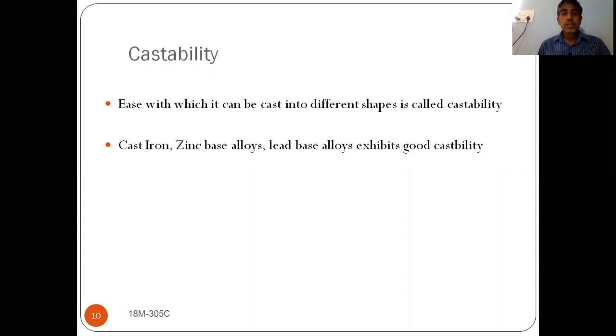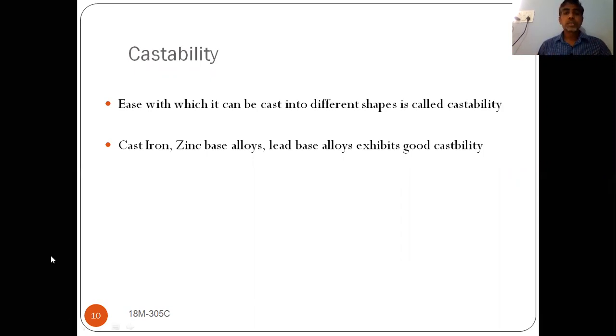So how easily can we cast? The ease with which we can cast a material is called castability. If it is easily castable, then we can say that it has good castability. If it is very difficult to cast, then we can say that it does not have good castability.